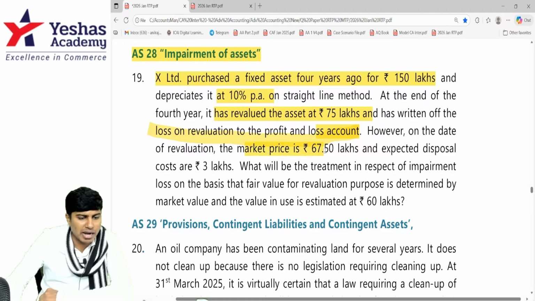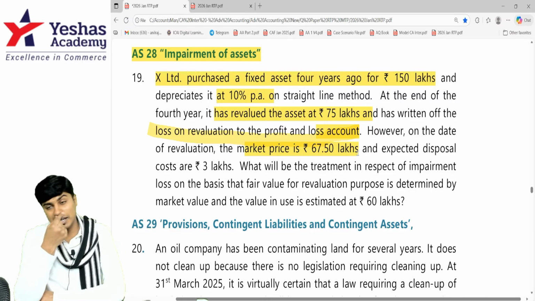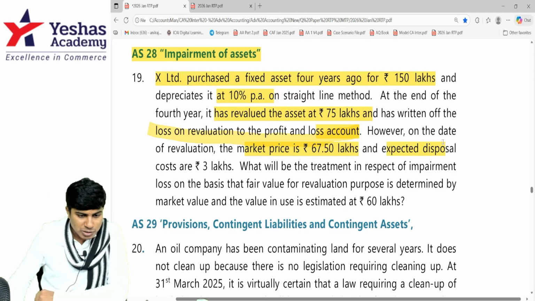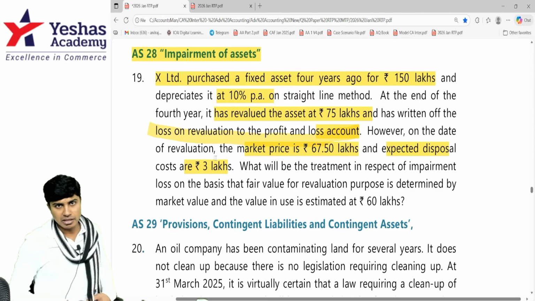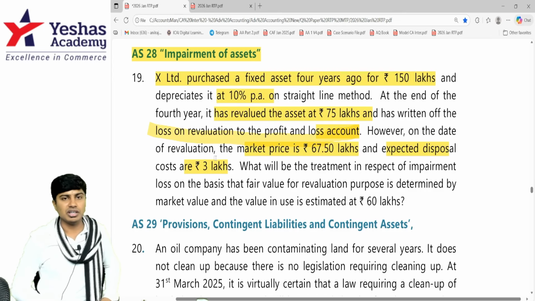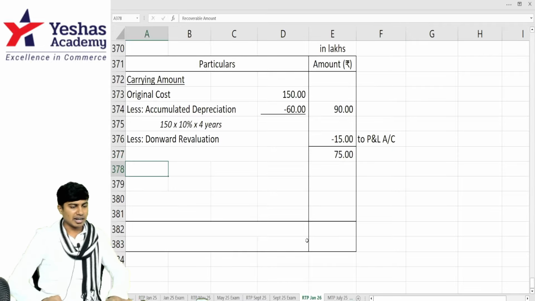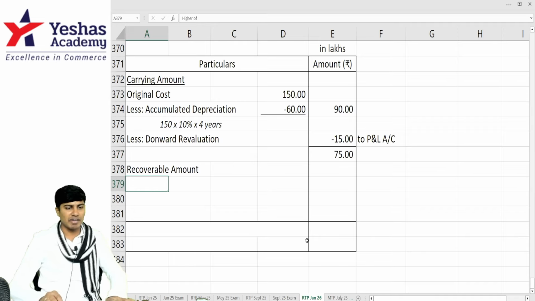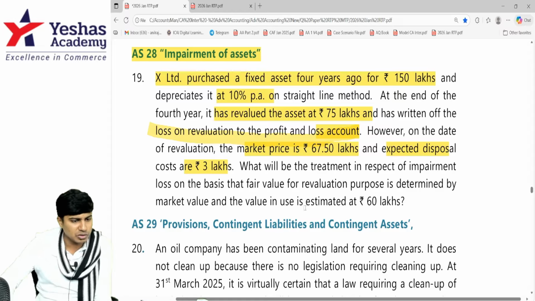However, on the date of revaluation, market price is 67.5. Market price means if I sell it today, I'll get 67.5. This is basically the expected selling price. From this, if I deduct the expected cost of disposal 3 lakh, I'll get net selling price. 67.5 expected selling price minus expected expense to sell 3. You do 67.5 minus 3, 64.5 is NSP. I'll write recoverable amount. It is the higher of NSP and value in use. Net selling price is 67.5 lakh minus 3 lakh, which is 64.5 lakh. Have they given value in use? What will be the treatment in respect of impairment loss on the basis of that fair value revaluation?